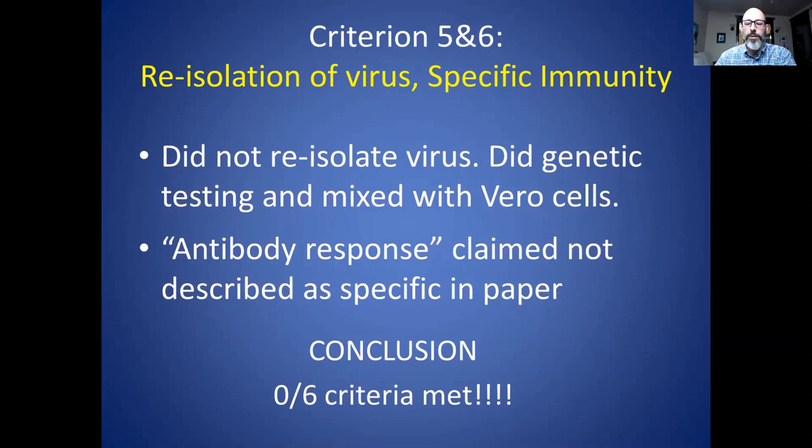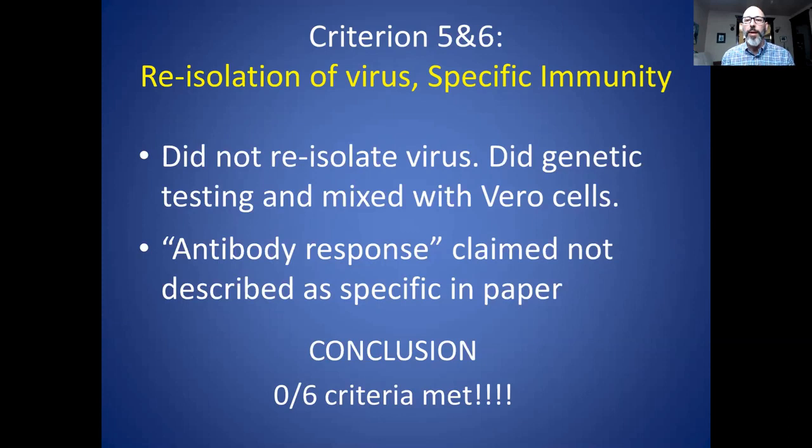So let me just summarize, because there are several misrepresentations in that article. First, in the title, they said they satisfied Koch's postulates, but in the second paragraph, they said actually they used Rivers' revision of the Koch's postulates, which are distinct. And then they claimed that 4 papers satisfied the first 3 criteria, but upon closer examination of those papers, not 1 criterion for any of those papers was satisfied.